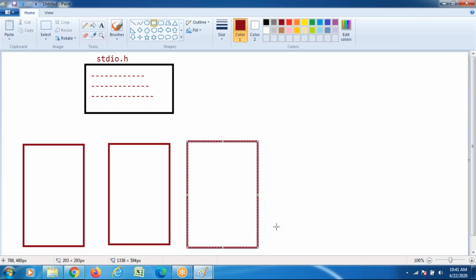When you write hash include stdio.h in your program, the cursor goes to that location, copies the whole information and stores it.